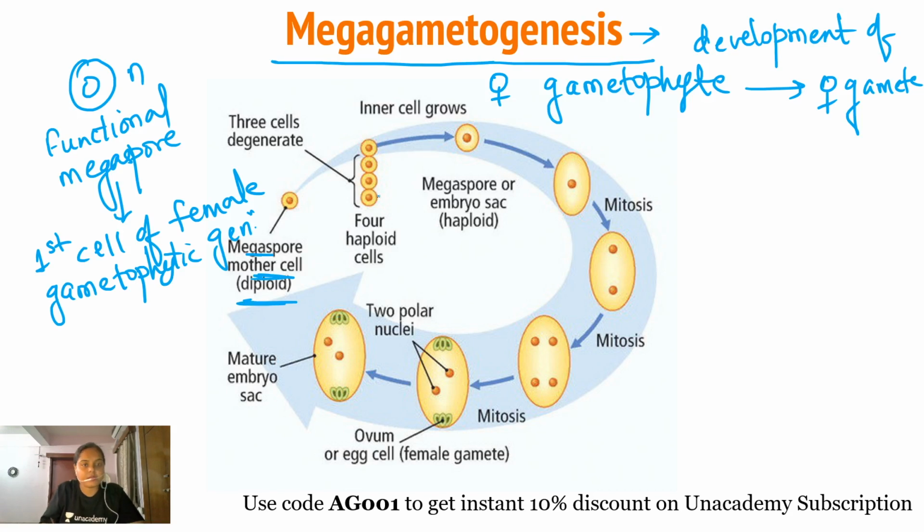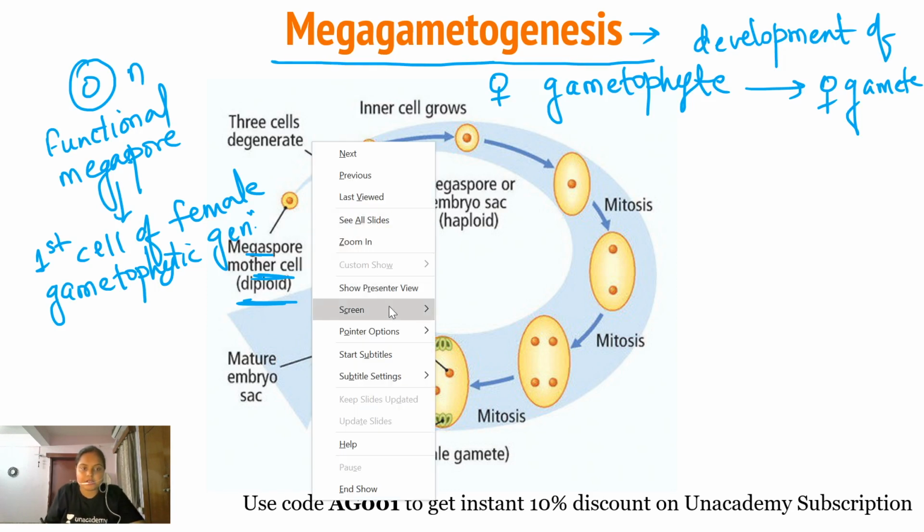It has undergone meiosis. That means four haploid cells are formed, out of which three will degenerate, mark it as a cross. Only one will grow. This particular megaspore, the functional megaspore, will continue to grow. It will absorb the nutrition from the nucellus. Let me draw it on a separate screen.